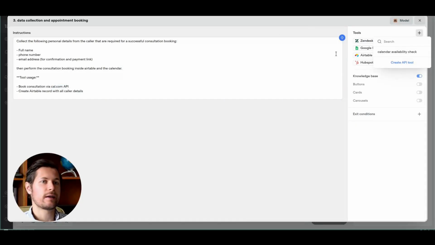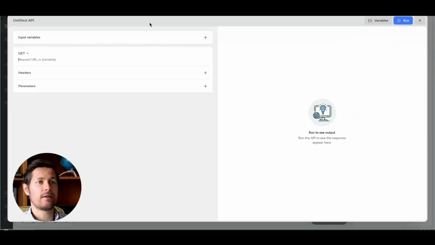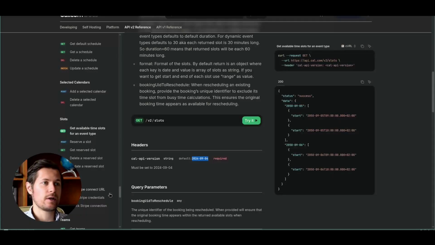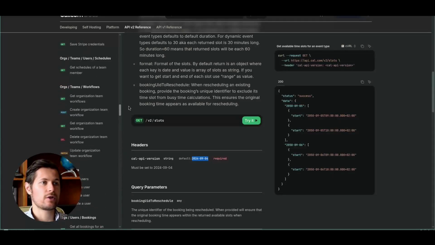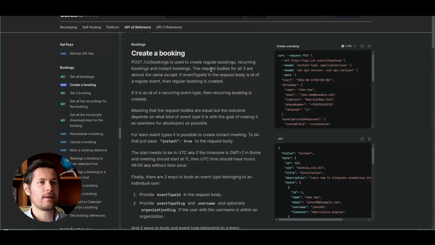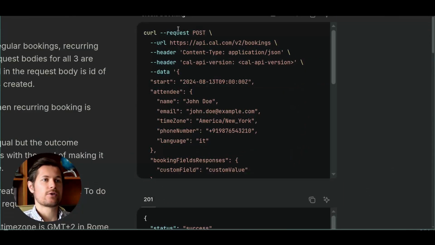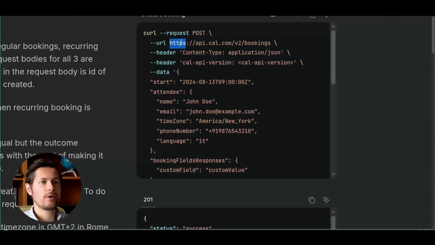So we start with the calendar tool, and here we need a different API endpoint because instead of reading we need to write. So here we go in the documentation to the top, to the booking section, and here we want to create a booking, and this is the endpoint that we need. So we can see everything that we need here. So we need to do a POST request to this URL. Okay, POST means I write data to the API. I don't read it as with GET.